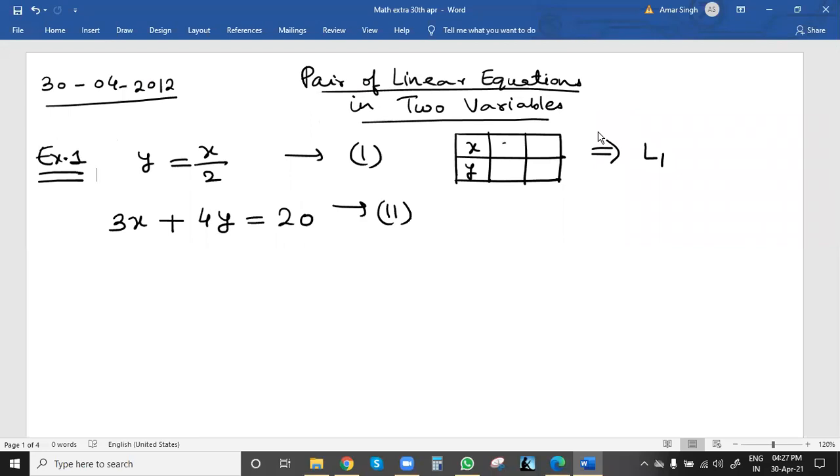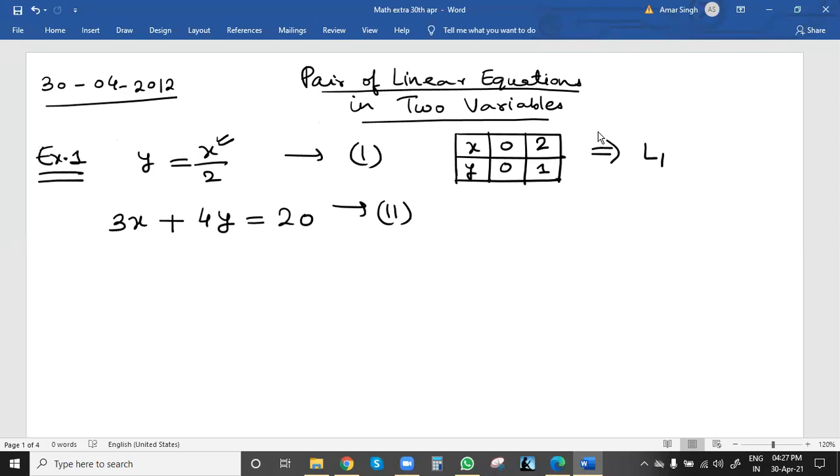So let me take x value 0. So 0 by 2, 0 will put here, 0 by 2 will be 0. First we'll take x value because x is the independent variable. Independent means first we can take any value, and based on x value, y we will calculate from the equation. So 0 by 2 will be 0. Suppose let me take x value 2. So 2 by 2, 1. So we have this, we'll join these 2 points to get a line.